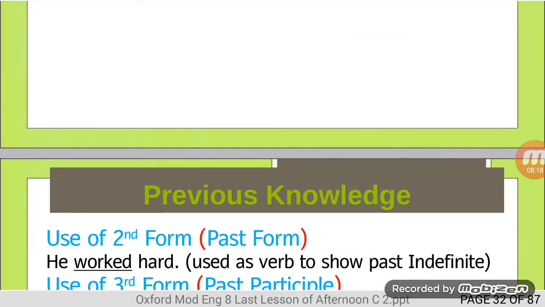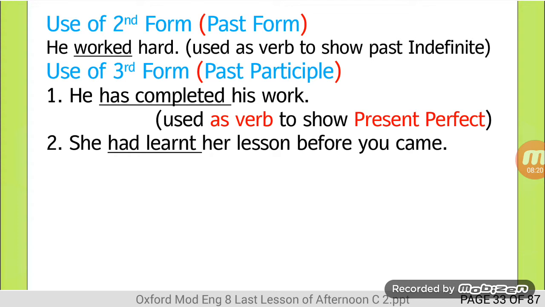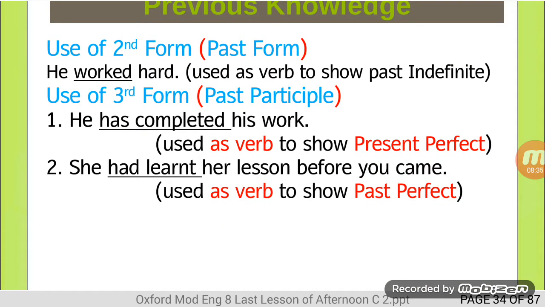Moving towards the second sentence, she had learnt her lesson before you came. Had learnt. Learnt is third form of the verb learn, and it is here to show past perfect tense, used as verb. The word learnt used as verb to show past perfect tense.